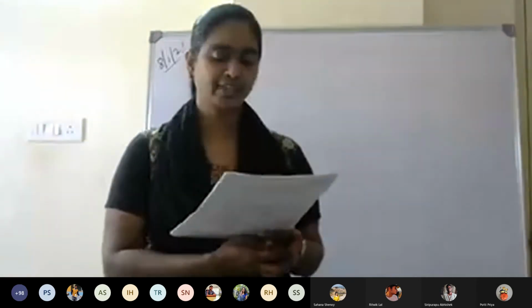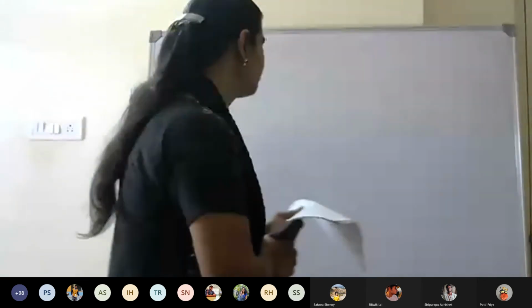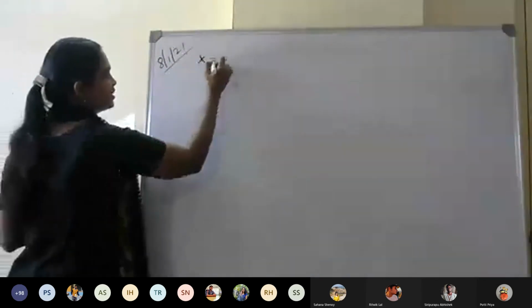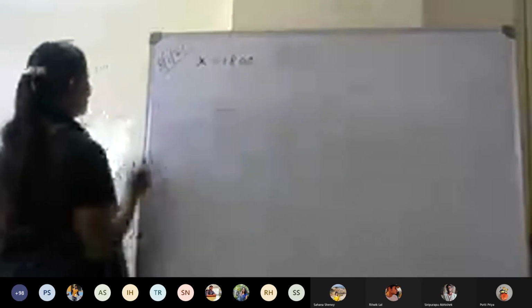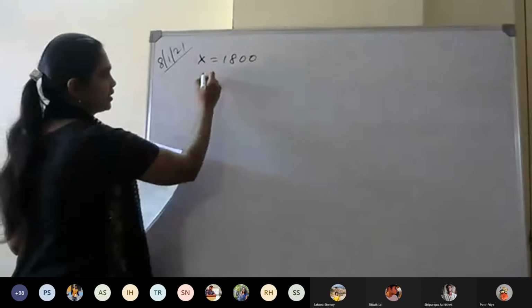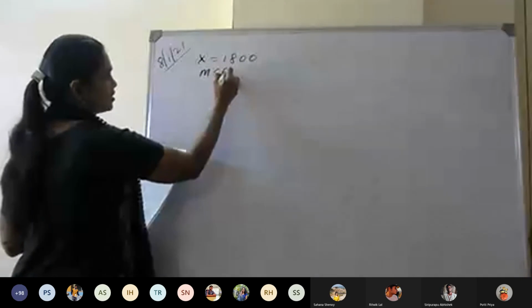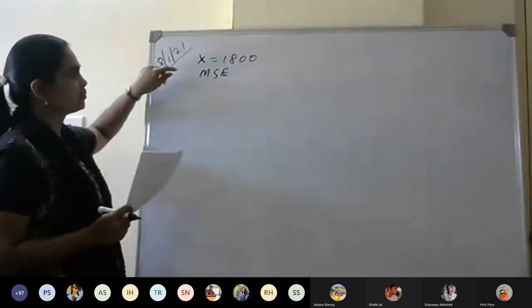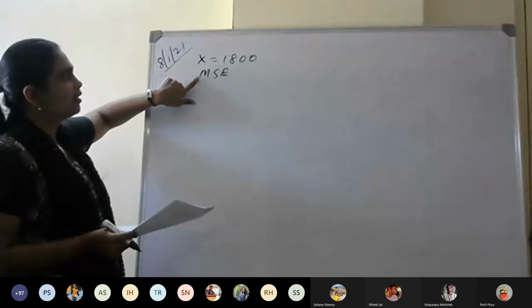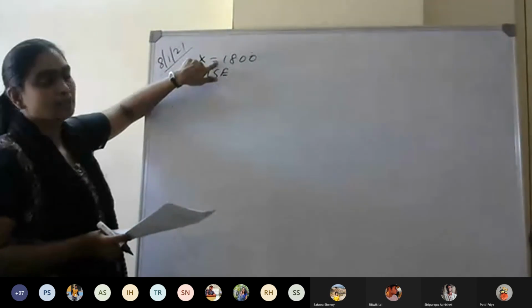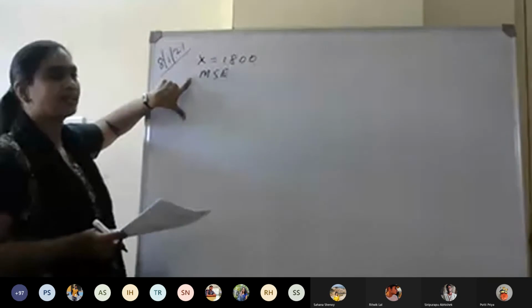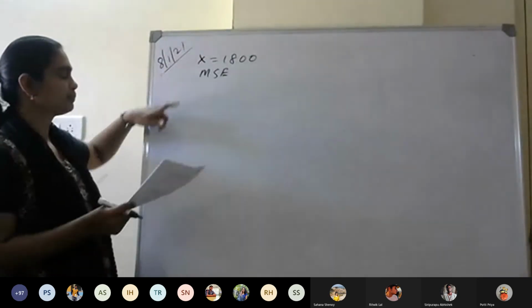For the square feet 1800, find the price and also the mean square error. The mean square error is for the entire data.